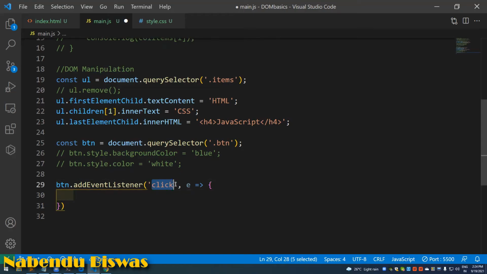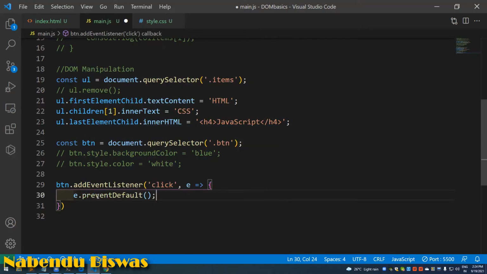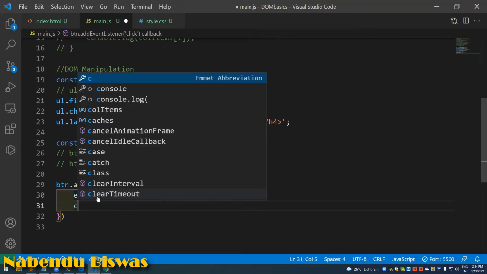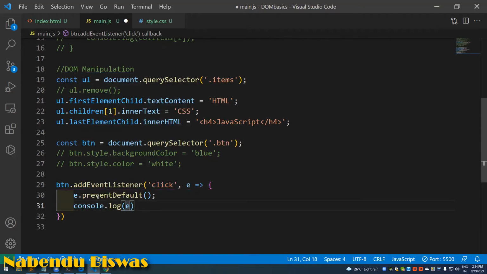Like click, there are mouseover and mousedown events and some other events also. The click one is the most important event. It will keep listening for a click event, and whenever we take the mouse and click over it, it will give us something. First thing we have to do is always e.preventDefault(), which is very important, or else it doesn't work the way it is meant to. And console.log we have to do, we do e.